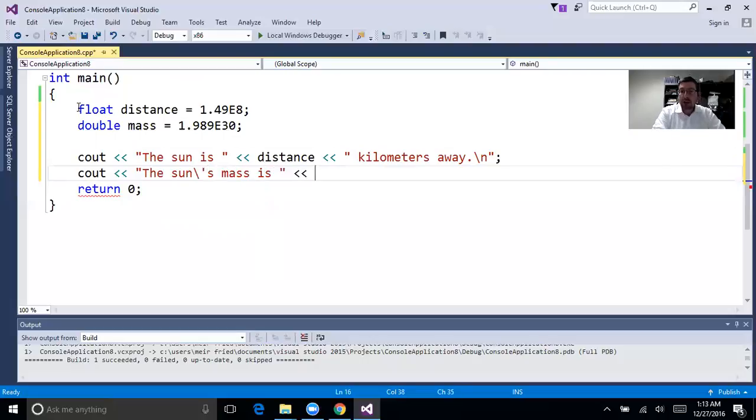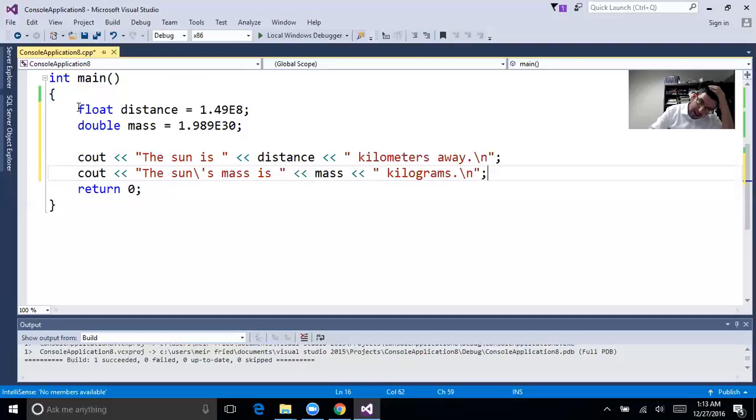Put the stream insertion operator there, less than signs, mass, less than kilograms \n, and period. Well, we could just leave it, we did a period already. And endl.